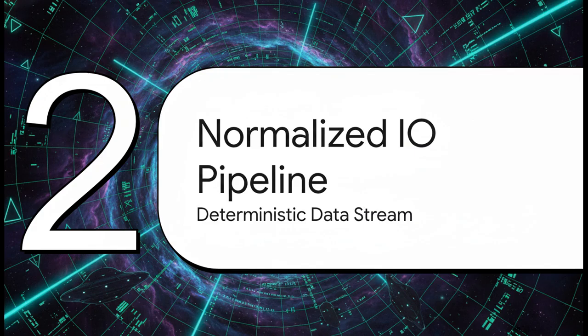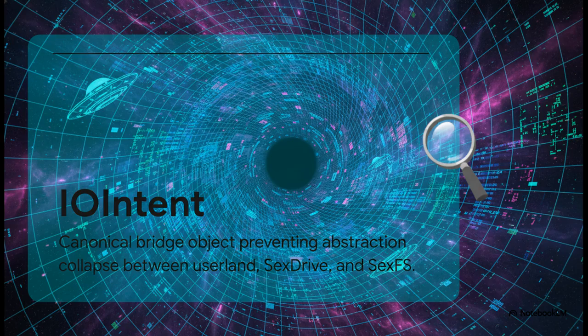Which brings us to section 2, the normalized I/O pipeline. To actually tame this alien hardware and prevent that abstraction collapse, we had to implement a deterministic data stream. This acts as a strict translation matrix. The crucial point here is that SexDrive becomes the absolute only translator in this whole ecosystem. It generates this beautifully normalized form called the I/O intent. Because we have this canonical bridge object, the file system never has to know about IPC formats, user commands, or random PCI bus signals. It just receives pure protocol-free intent.